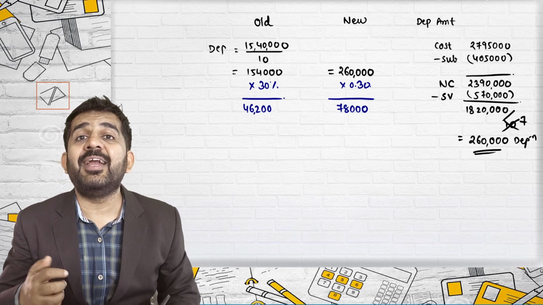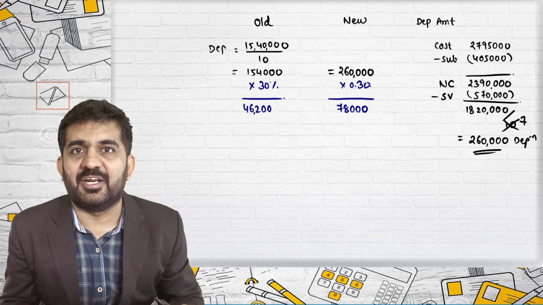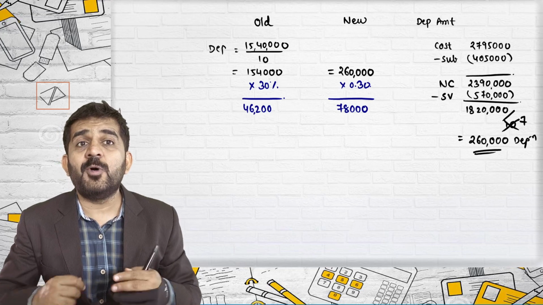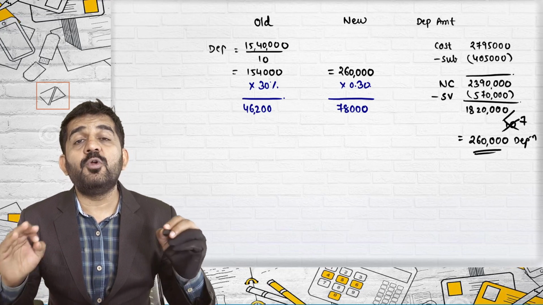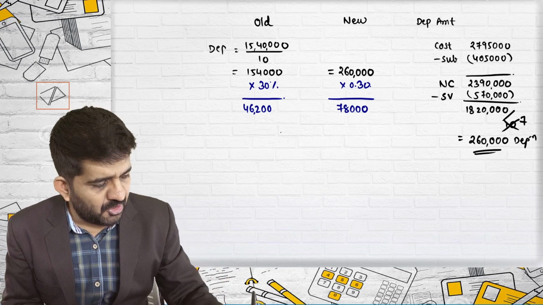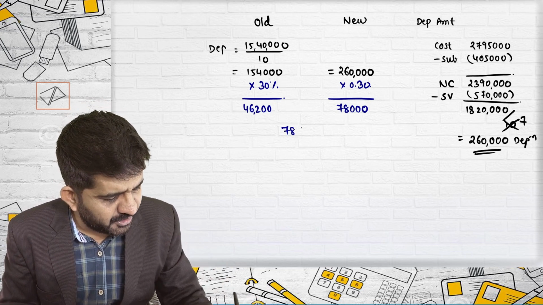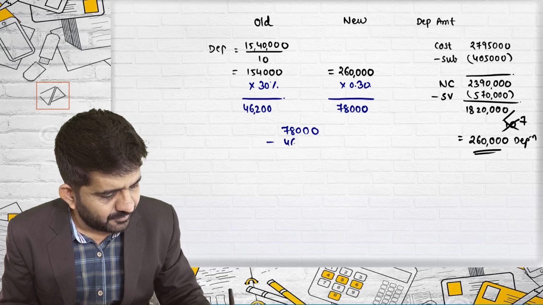So you were already having a benefit of 46,200. Now you will have a benefit of 2,60,000 into 30%, which is 78,000. So if you replace the machinery, your benefit is 78,000 minus 46,200.